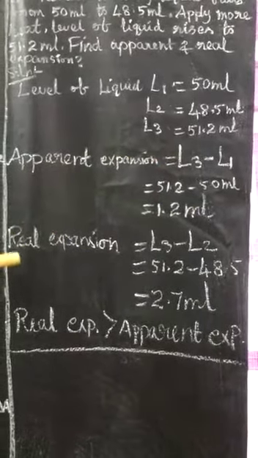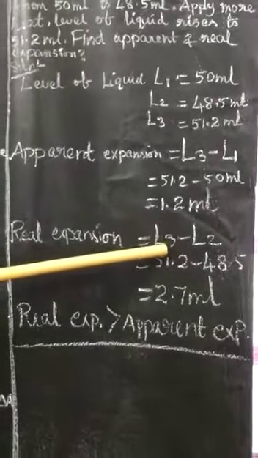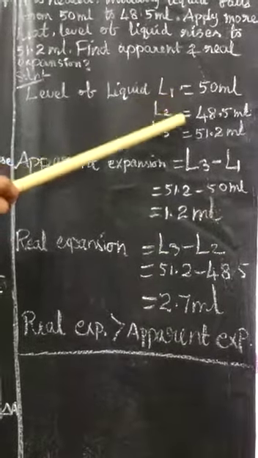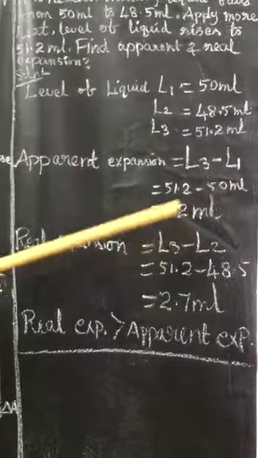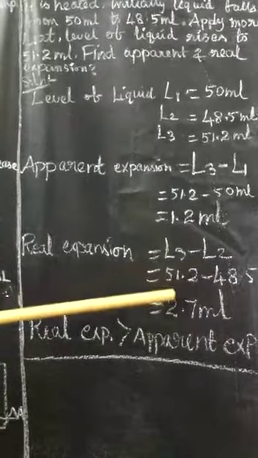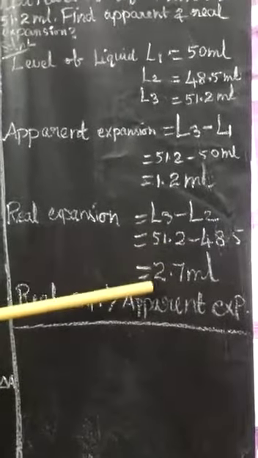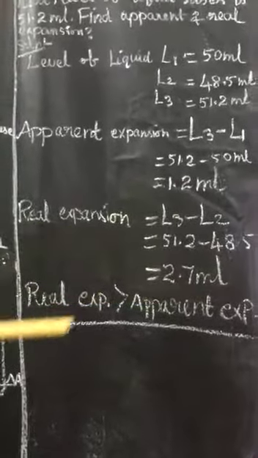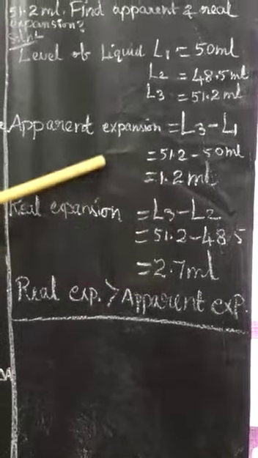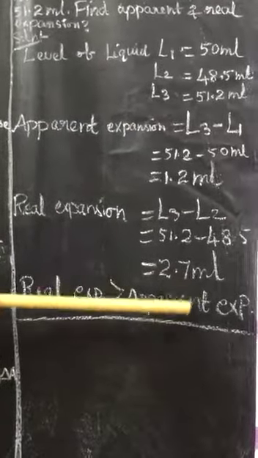Now you have to find the real expansion. Real expansion is equal to L3, the final level, minus L2, the decreased level of water. So the L2 value is 48.5 and the L3 value is 51.2. The two values are subtracted here, and we get the answer 2.7 ml. So the real expansion is a larger value than the apparent expansion. So real expansion will be greater than the apparent expansion.